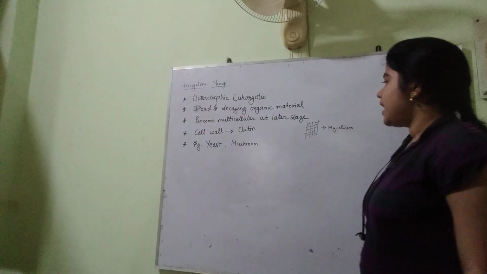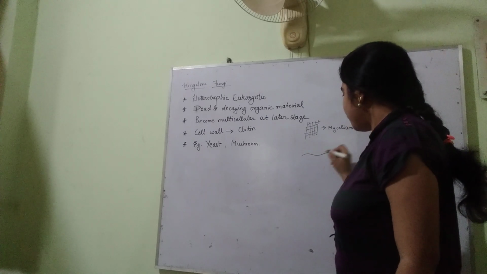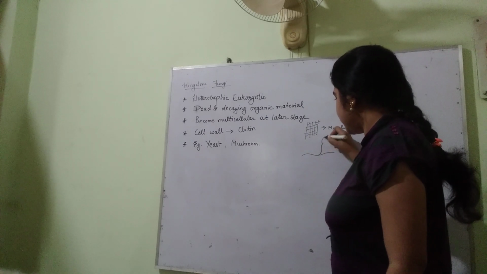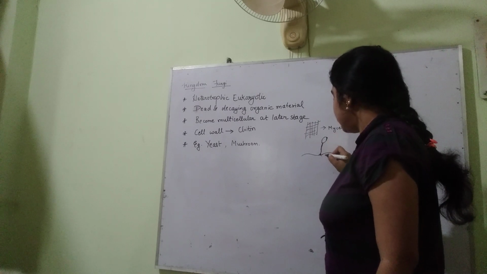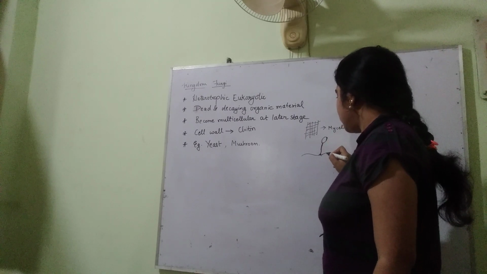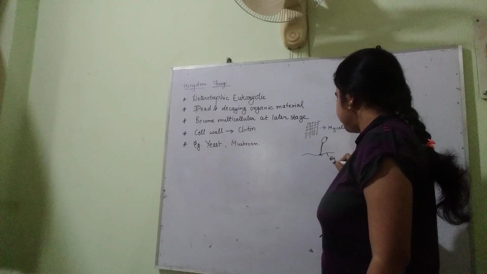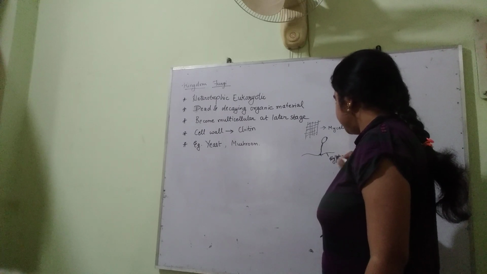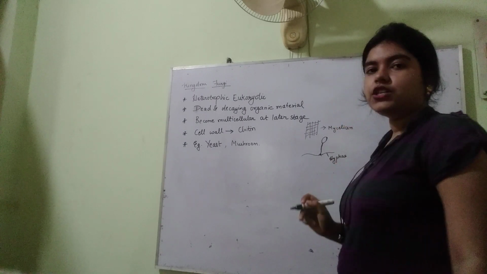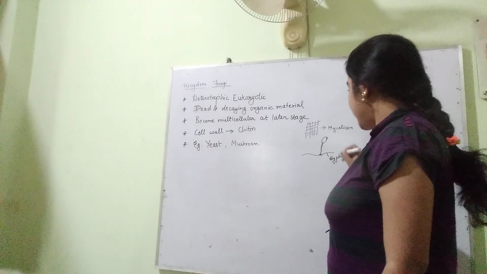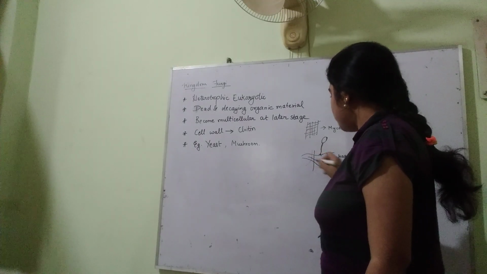Okay, and actually if I draw, this fungi looks like this. Okay, this is a hyphae. Hyphae. And a group of hyphae here will form a mycelium.